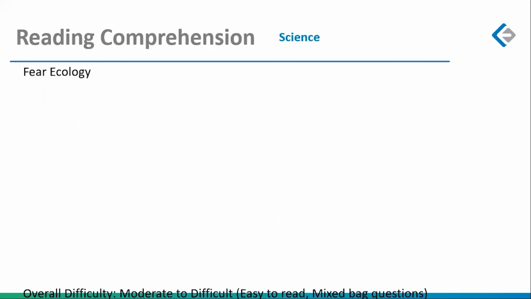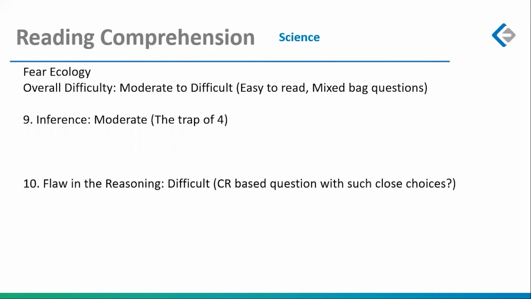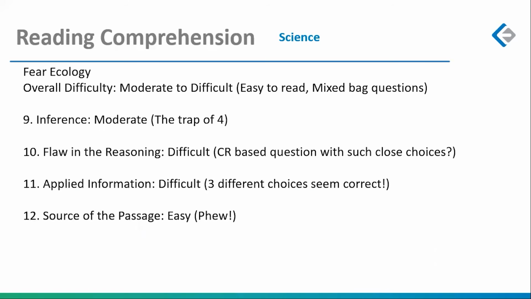Third passage, science. Again, very easy to read. A mixed bag of questions only because this again had an applied information and it had a flaw in the reasoning, a CR based question. So fear ecology. First question, moderate. The trap of 4, because that is what it is. We know how to create inference questions, and I don't really see inference questions becoming easy on CAT. Source of the passage, extremely easy.